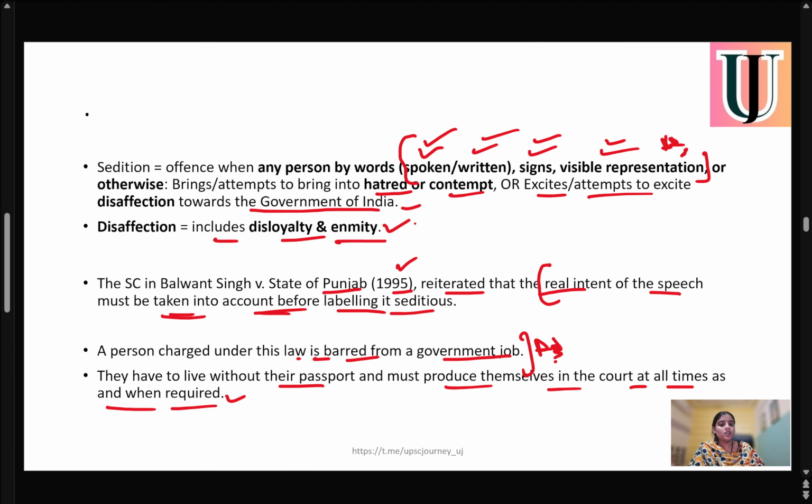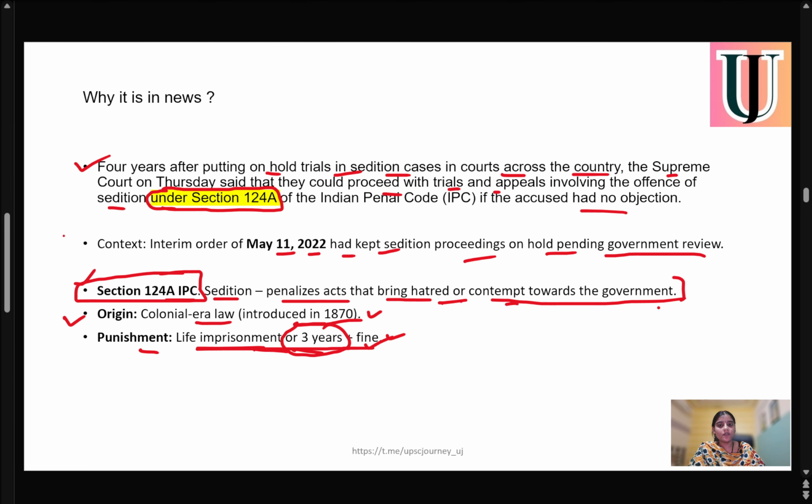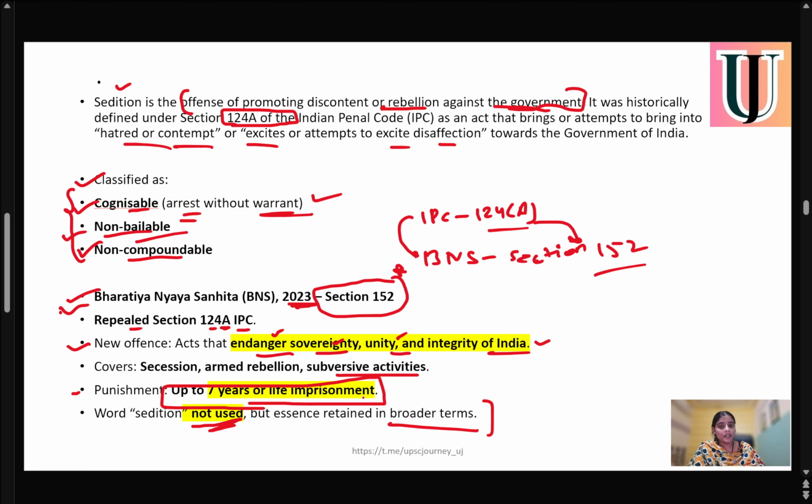So this is very important. From an exam point of view, you have to remember Section 124A of the IPC. Let's talk about sedition. In sedition, if you bring hatred or contempt toward the government, under IPC Section 124A there was a 3-year or life imprisonment. But now in BNS, there will be a 7-year or life imprisonment. But in this BNS, there is no use of the word sedition.